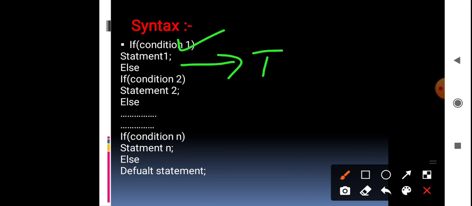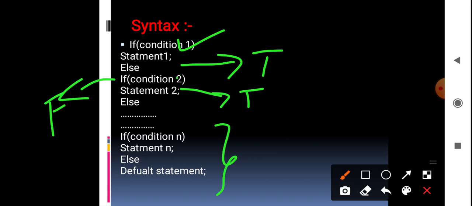If condition 1 is false, we check condition 2, and if condition 2 is true we execute statement 2, or else we check the next condition. The series will continue until the last statement. If it does not match any of the conditions, the default statement will be executed.